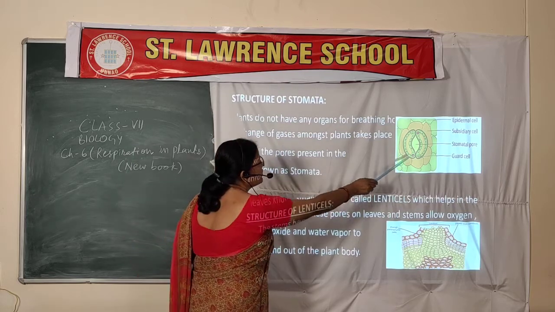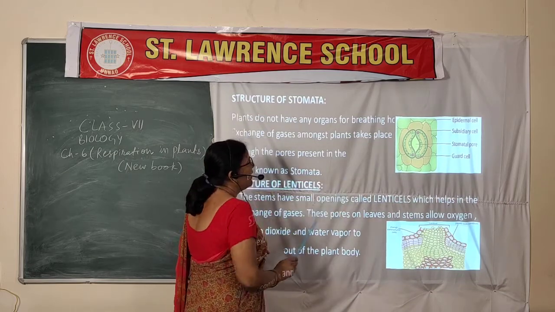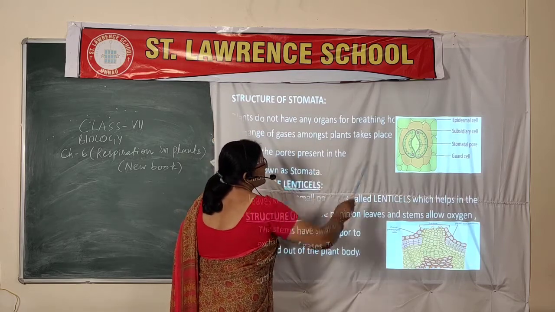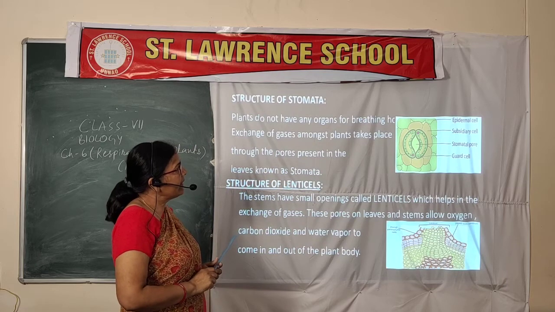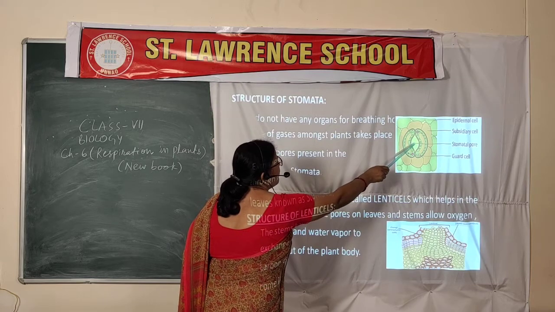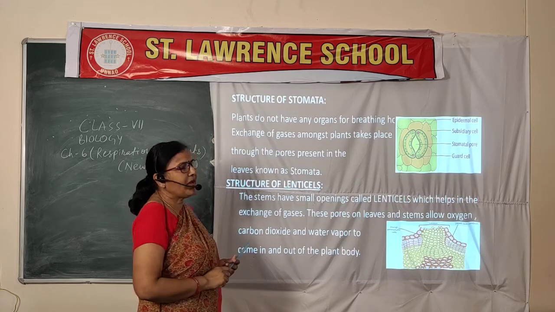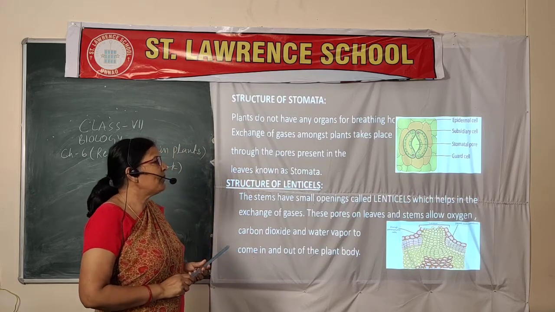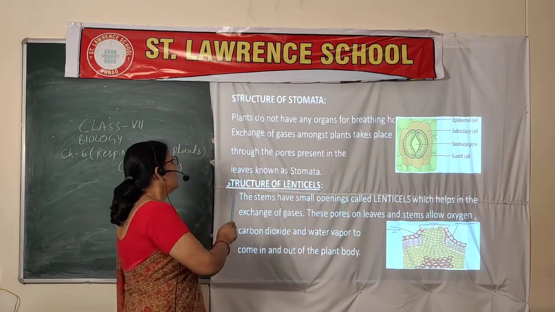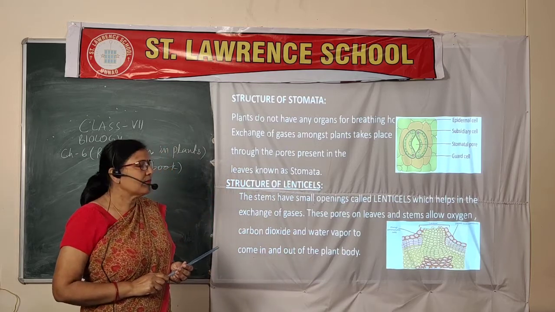Here you are seeing two kidney-shaped, bean-shaped cells; these are called guard cells, and the stoma is the hole or pore. When the guard cells are filled with water, they increase in shape, and you can see the space is larger, through which water vapor and carbon dioxide are released from the plant, because plants do not have respiratory organs. Simple organs are present; carbon dioxide and water vapor are released through these pores present in the leaves, and stomata are especially present on the lower surface of the leaf.